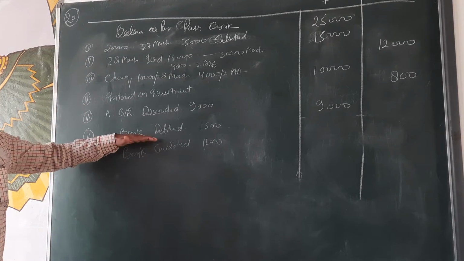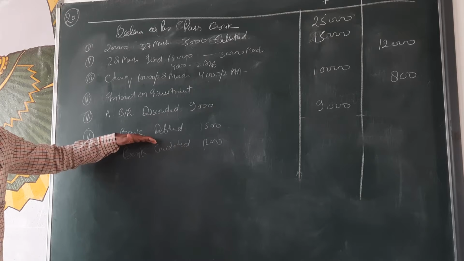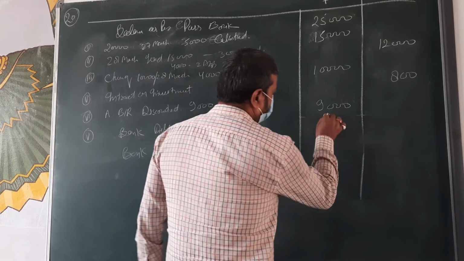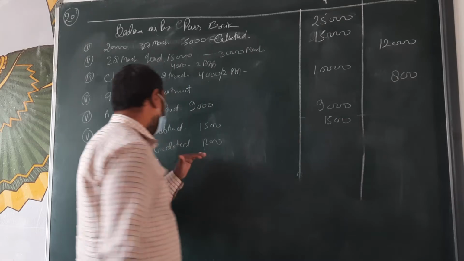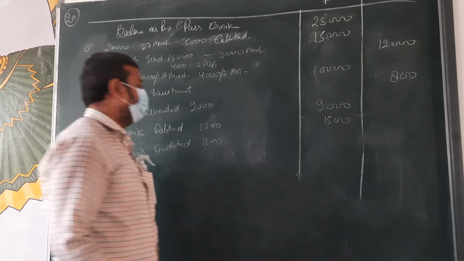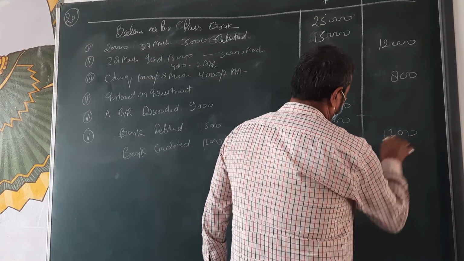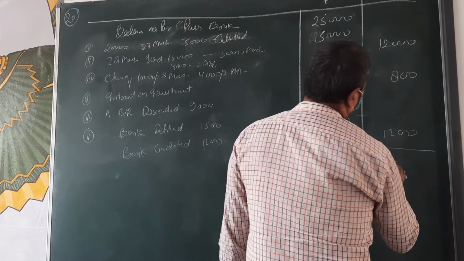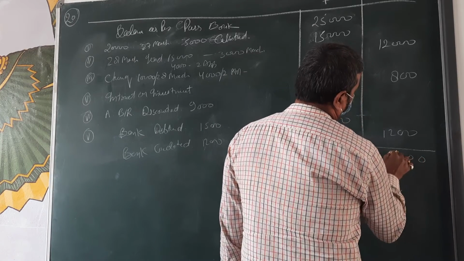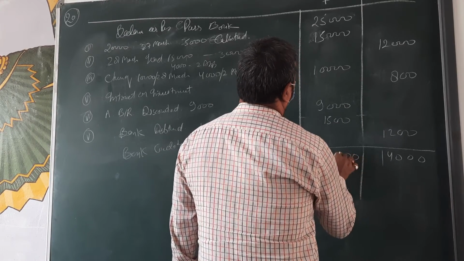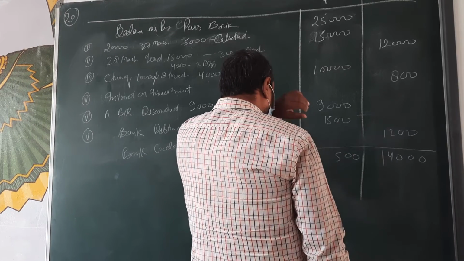That amount debited means expense, loss, charge, that will add, beta. And the amount of 1,200 credited is added in the account, so that will be less. Anything else? Add, no. This is at 14,000.